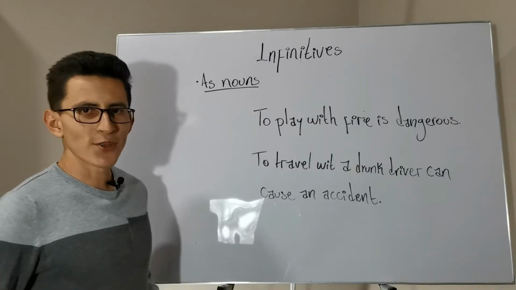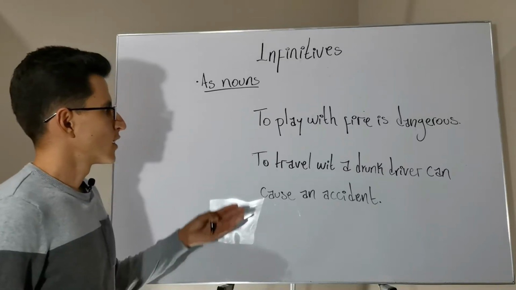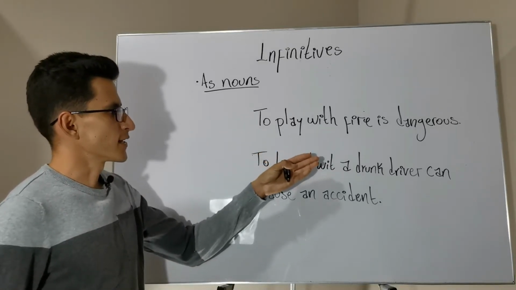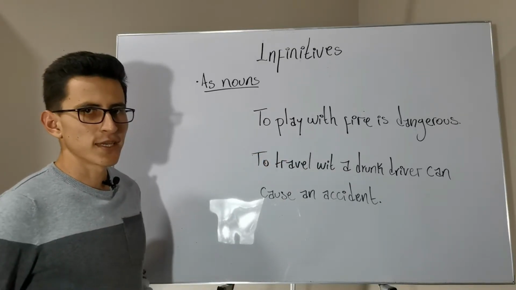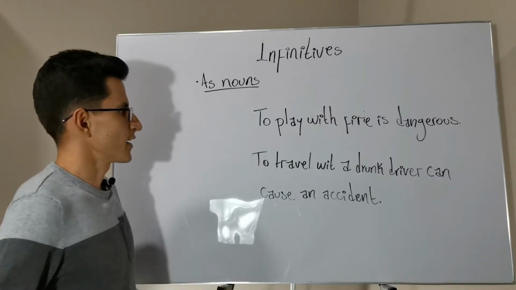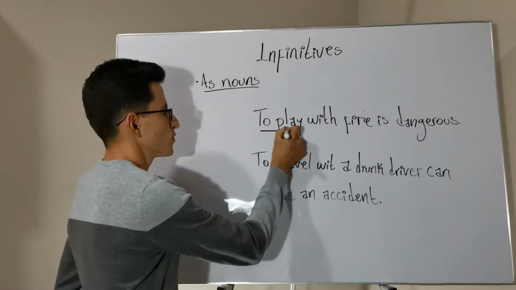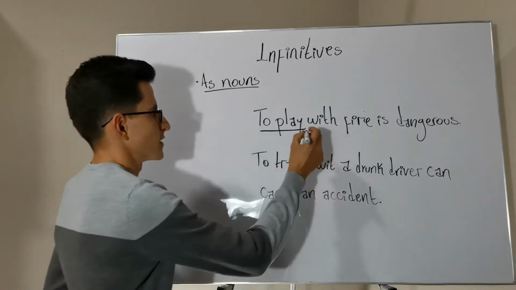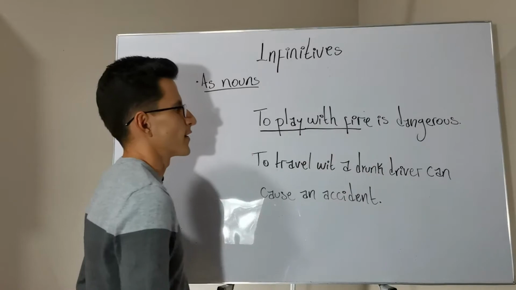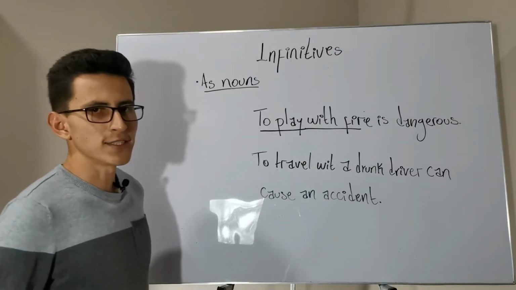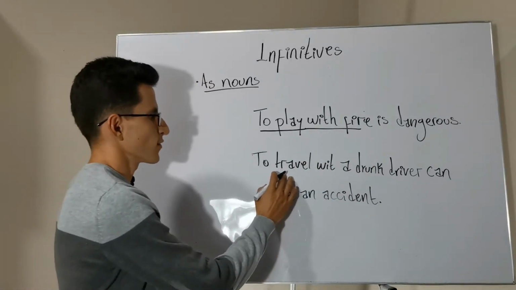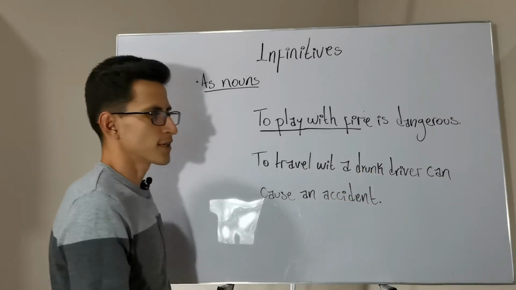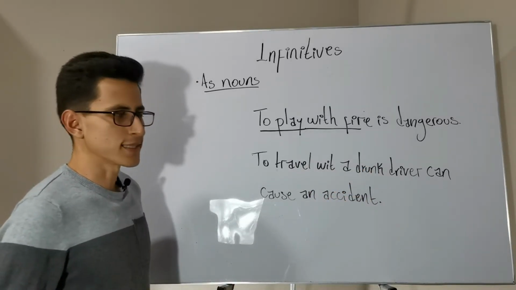Let's check these other two examples. To play with fire is dangerous. Let's identify the infinitive. To play. In this case, we have an infinitive phrase. To play with fire is dangerous. To travel with a drunk driver can cause an accident.